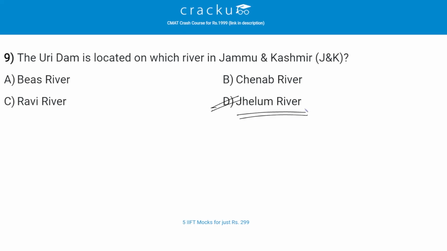So Uri Dam is a 480 megawatt hydroelectric power station on the Jhelum River and near Uri in Baramulla district of Jammu and Kashmir. And it is located very near to the Line of Control border between India and Pakistan. And this station is largely built under a hill with a 10-kilometer tunnel. And it is run of the river type without a large dam. So the Indus Water Treaty gives Pakistan the exclusive right to regulate the Jhelum River.